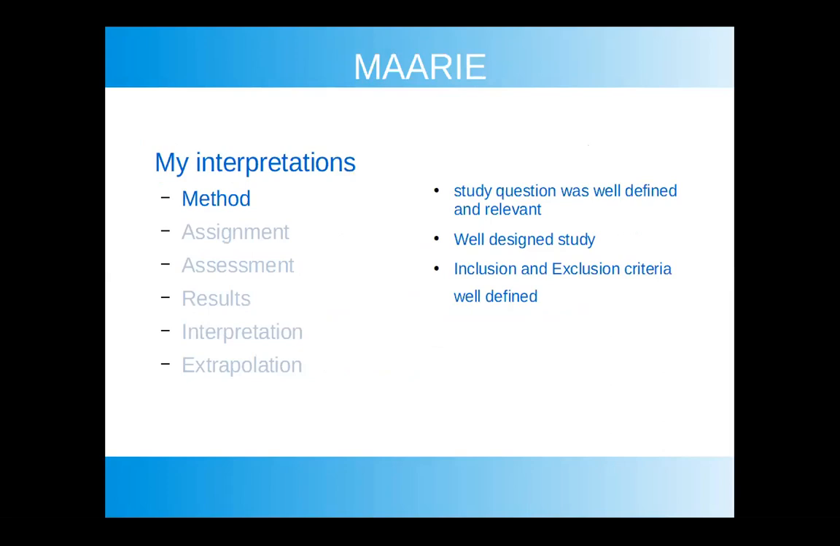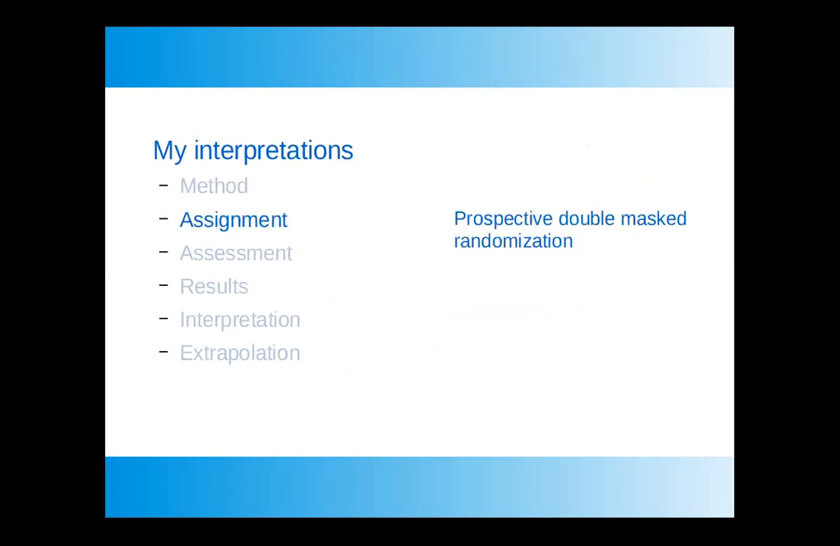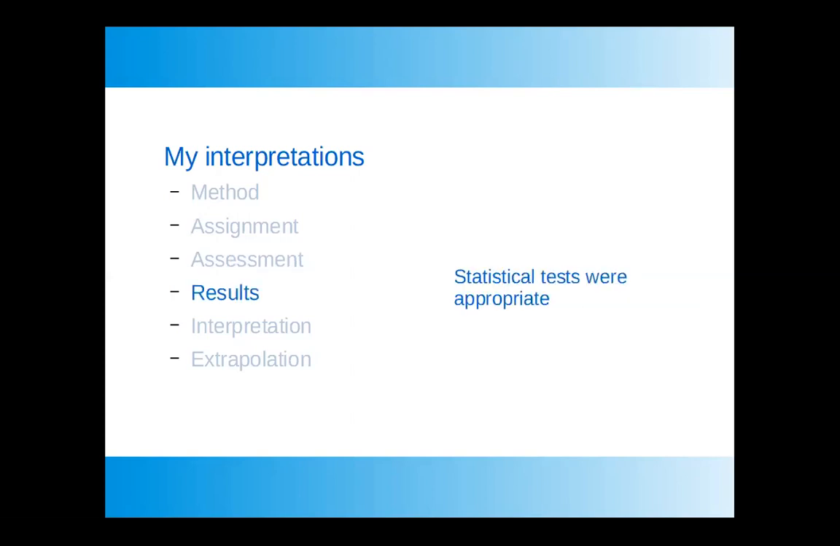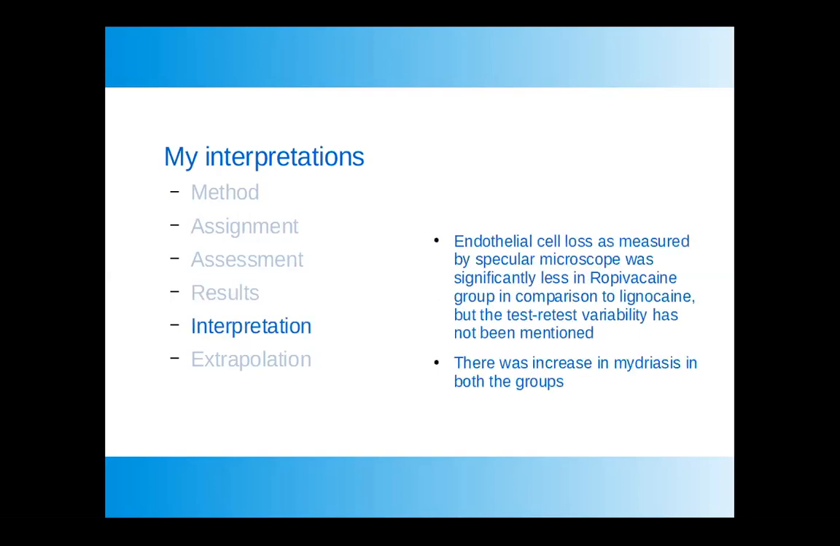Now coming to the MARI format, the study question was well defined and relevant. It was a well-designed study. The inclusion and exclusion criteria were well defined. It was a prospective double-masked randomized study. The outcome measures were appropriate. However, the method of measurement of pupil size was not mentioned, whether it was manual or using a software, and surgeon's score questionnaire was also not validated. The statistical tests were appropriate.